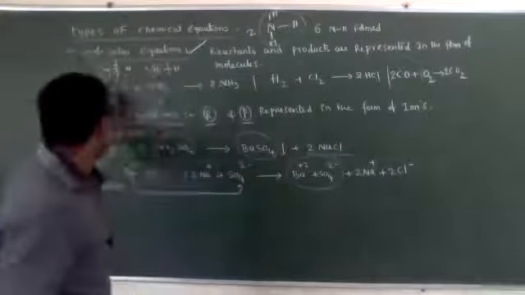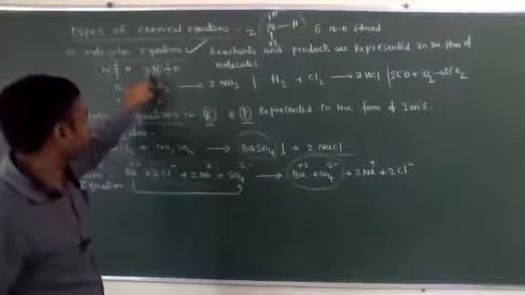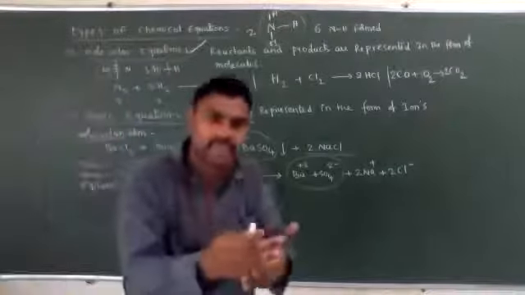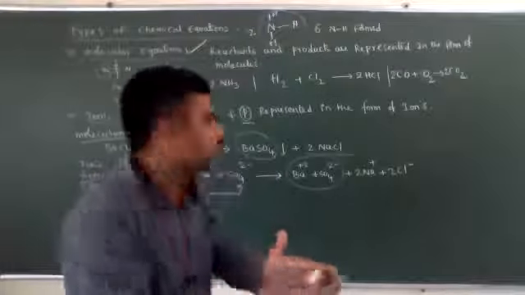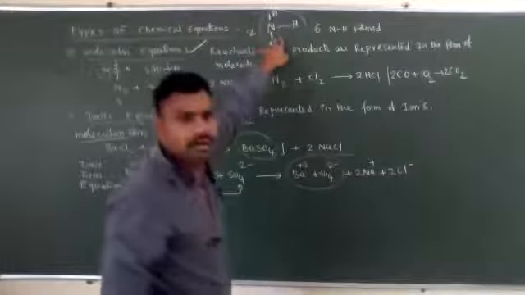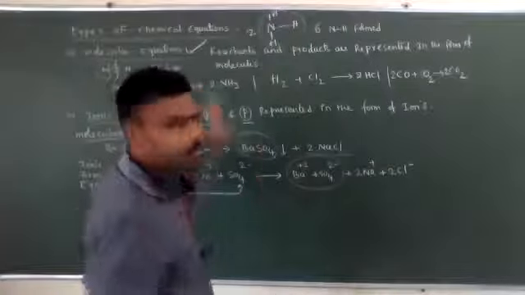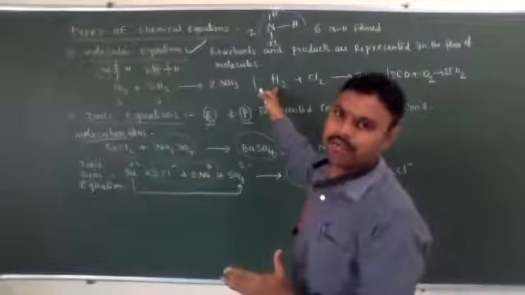Here 3 bonds are breaking in the nitrogen, and 3 bonds are breaking in the hydrogen. 3 plus 3, total 6 bonds are breaking. In the reactant molecules, covalent bonds are breaking, and in the products, covalent bonds are forming. However many bonds break, the same number of bonds will form.